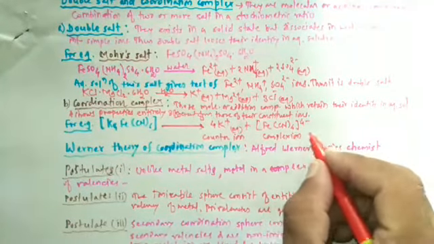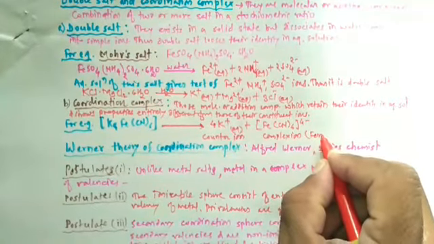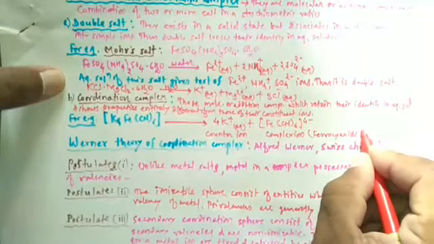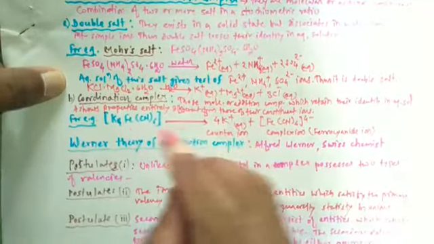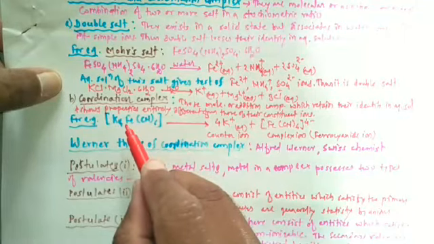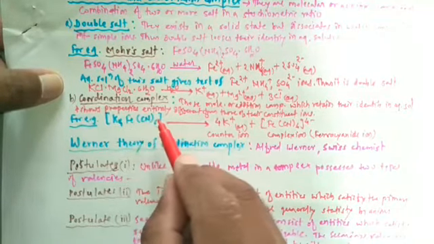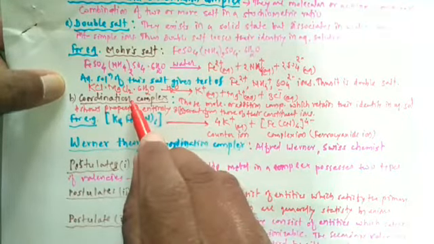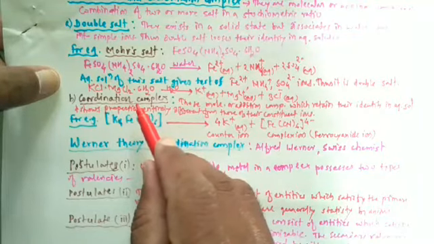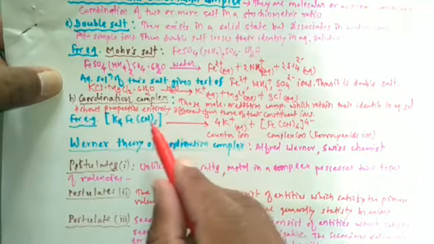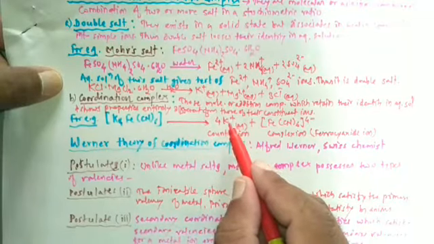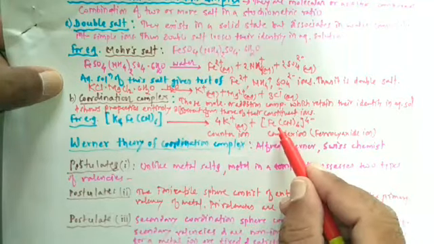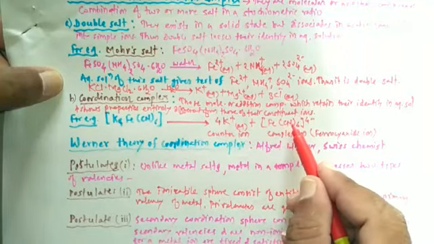This complex ion is named ferrocyanide ion. So potassium ferrocyanide, K4[Fe(CN)6], is an example of a coordination complex. It dissociates into the counter ion, K plus, and the complex ion, ferrocyanide ion, that is [Fe(CN)6] 4 minus.